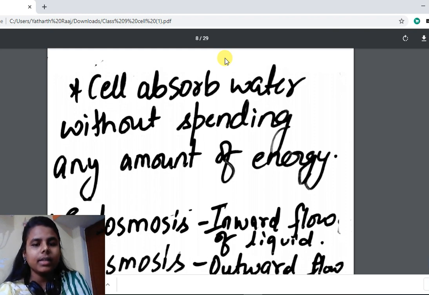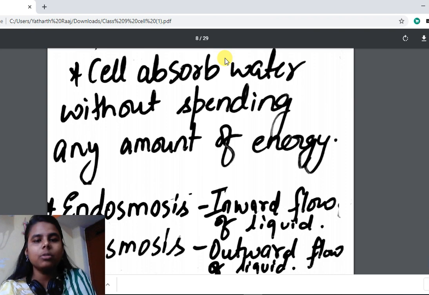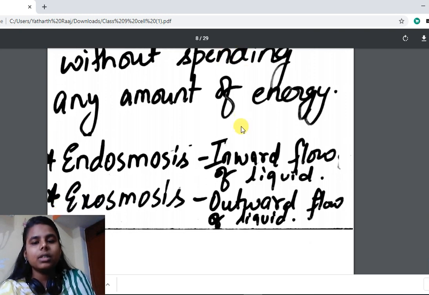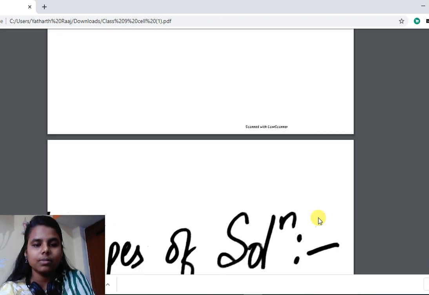Okay, so the cell absorbs water without spending any amount of energy. Osmosis is a mechanical process in which the cell absorbs water without spending any amount of energy, meaning no use of energy is done in osmosis. If liquid flows inward, if the cell absorbs water, then it is called endosmosis, and if the cell loses water, it is called exosmosis. Inward flow of liquid is called endosmosis and outward flow of liquid is called exosmosis.